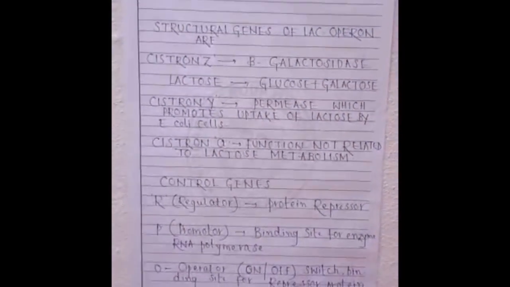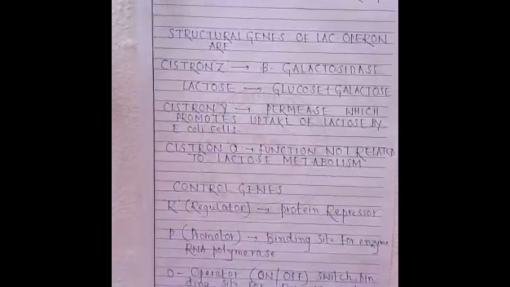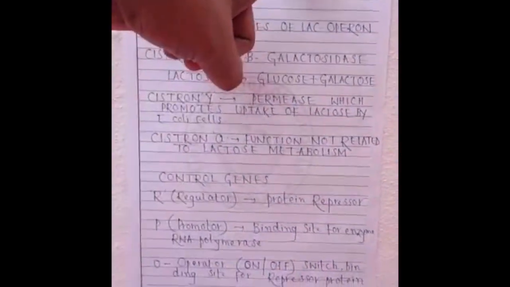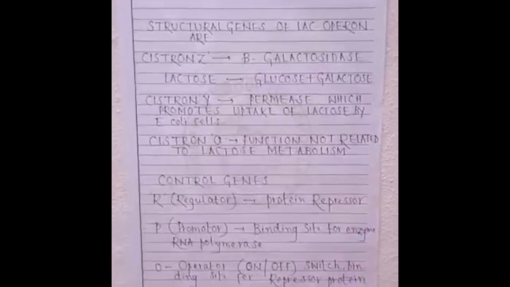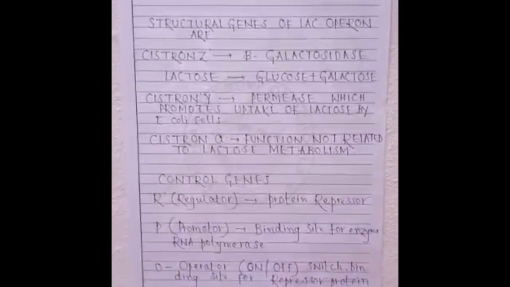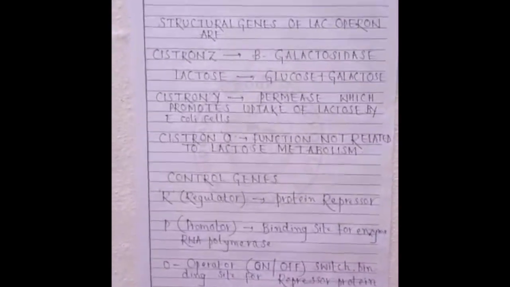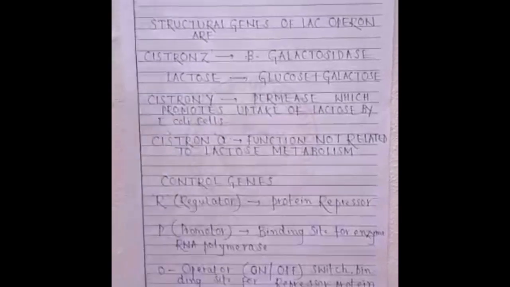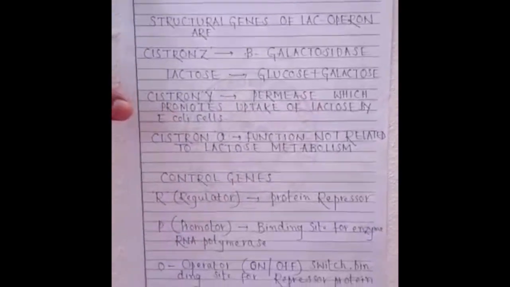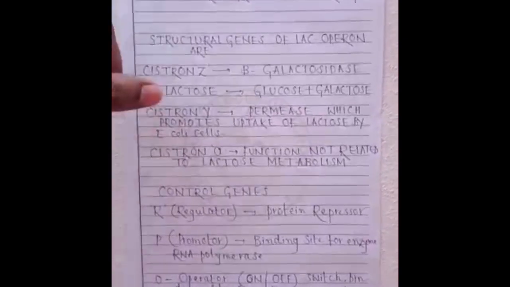I already told you that operon is a genetic unit, or in very simple terms, operon is nothing but a small fragment of DNA, and any fragment of DNA naturally contains genes. Now let us see the definition of an operon. This is the standard definition.